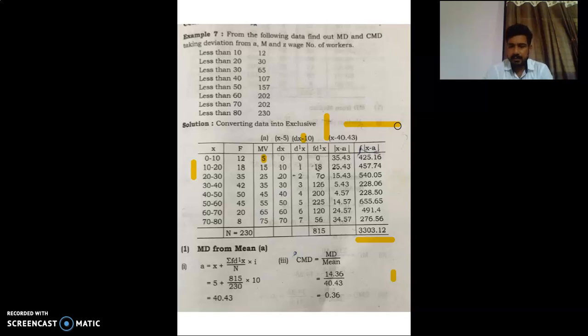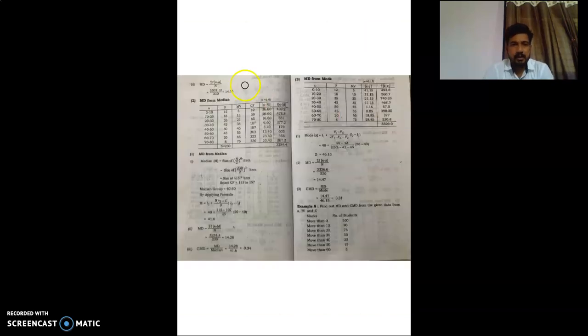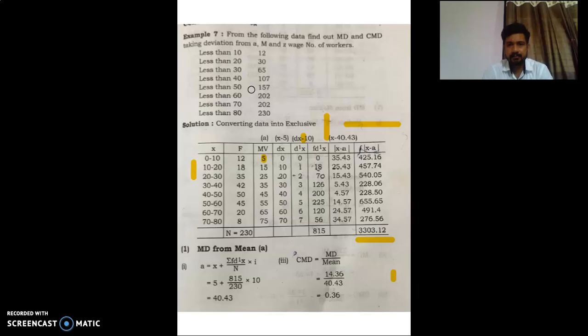Now we will move to the next page where we have to calculate mean deviation. Mean deviation equals summation f x minus a divided by n. 3303.12 divided by 230. We already calculated the things, and the answer of mean deviation is 14.36. We just put up the values. Now we will move to the previous page.